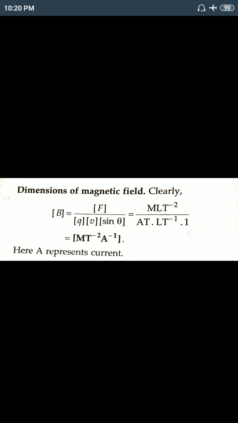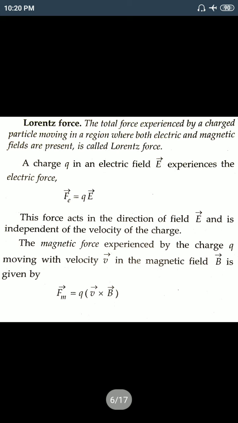So we discussed the Lorentz magnetic force, not the full Lorentz force. When electric current flows through a conductor, an electric field may also be present. In the first chapter we also studied a charge moving in an electric field, which experiences a force. That is called the Lorentz electrostatic force, and this is called the Lorentz magnetic force, F equals BQV sin theta.